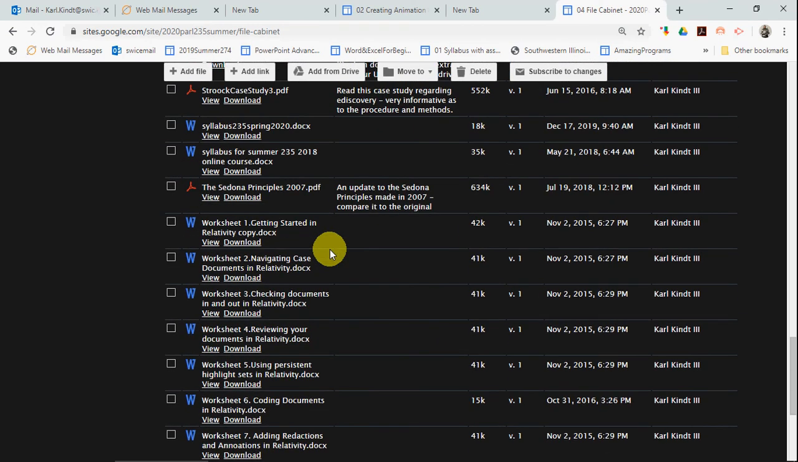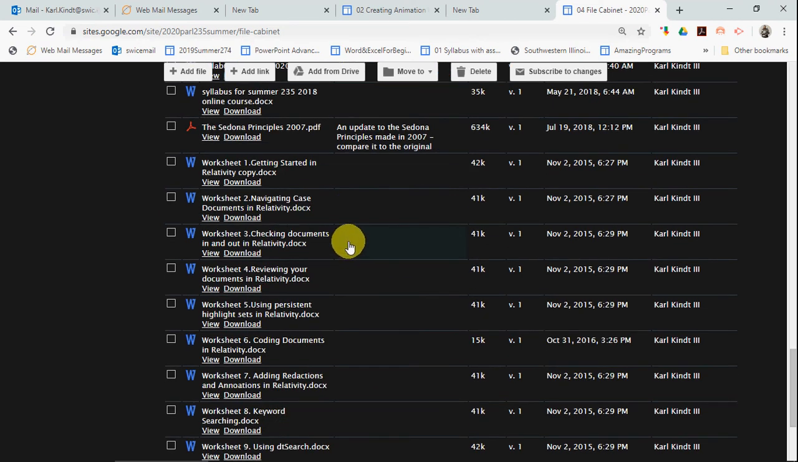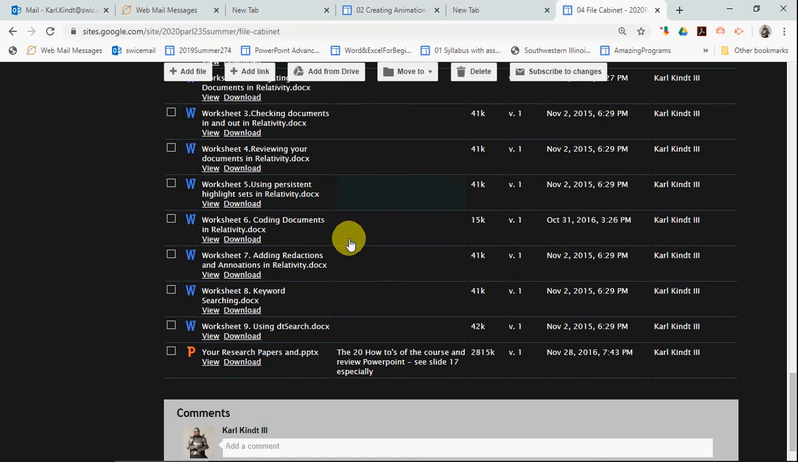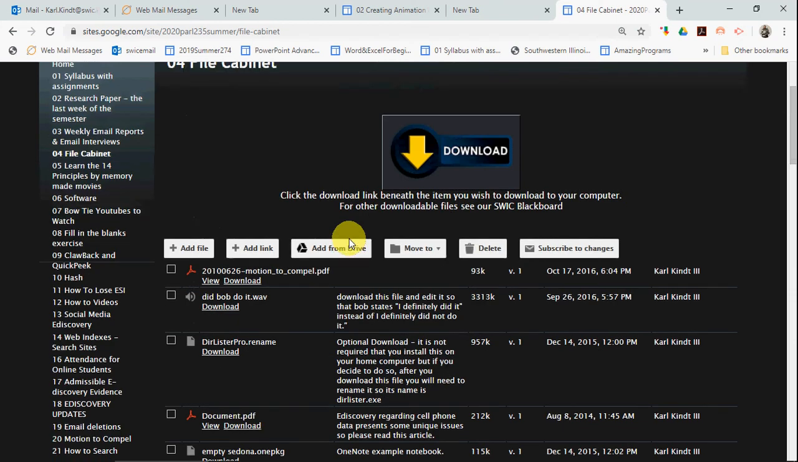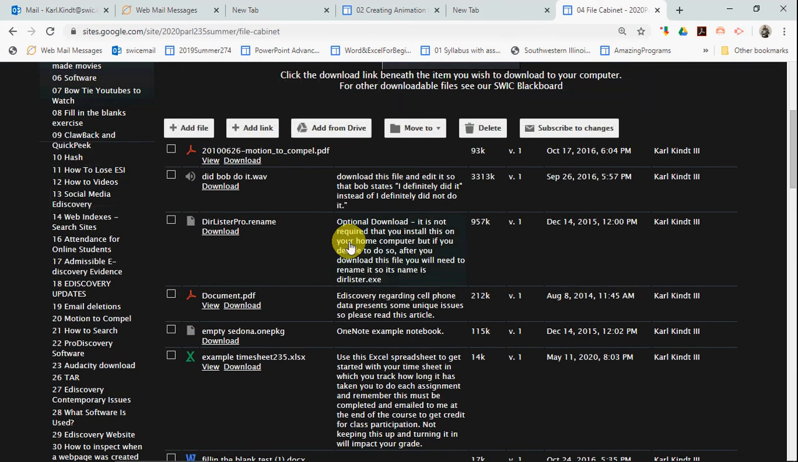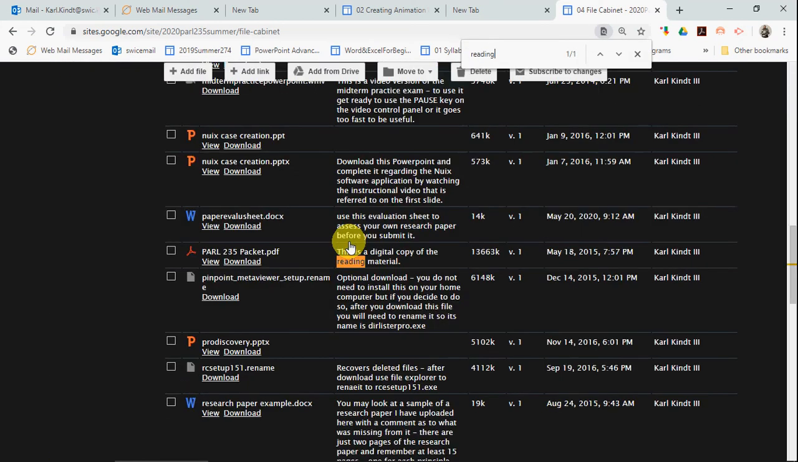A lot of material here. And I think it's good for you to look at all of this over as well. But our reading material is a PDF file, and I'm trying to find it here. Let me go back up and Control F. There it is. parl235 packet, PDF. This is a digital copy of the reading material that you're going to be reading each week. So you want to download that. Or you can go to the bookstore and you can purchase a printed copy of it. That's up to you.